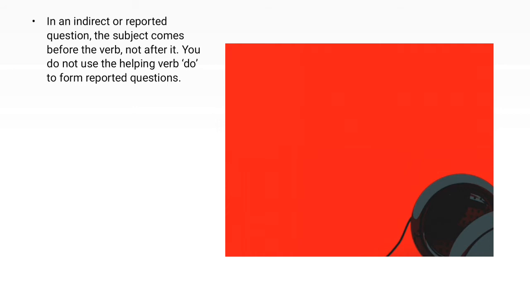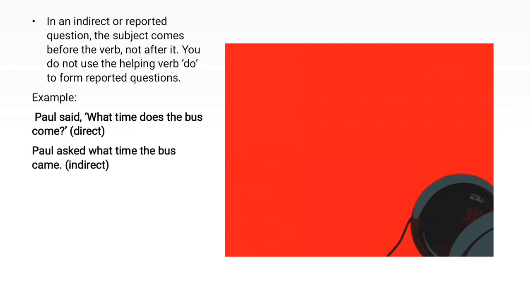Next, in a direct or reported question, the subject comes before the verb, but in reported questions you don't use the helping verb do. For example, direct: Paul said, "What time does the bus come?" Indirect: Paul asked what time the bus came. So in indirect speech, you don't use "does."